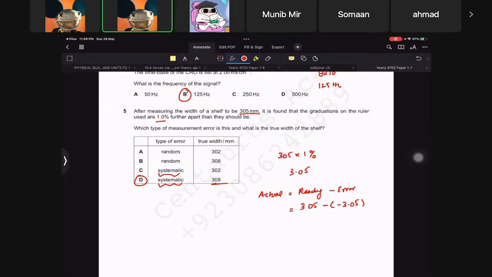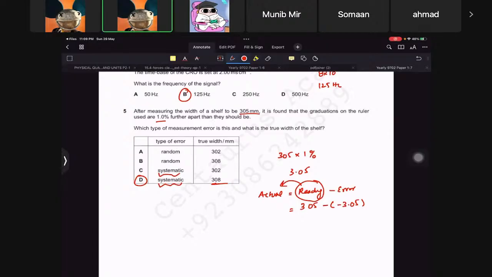Alright, now let's go to the next one. And Sir? Yep. It says that it's further apart, so shouldn't it be less? So the reading is further apart, so it means the actual should be less than that. Do you understand? So the actual should be less than that, no?